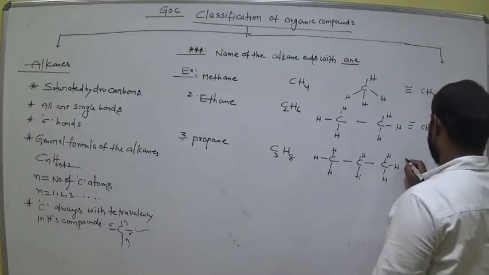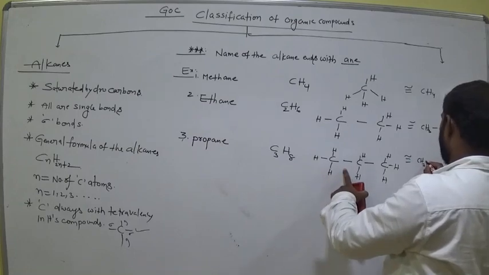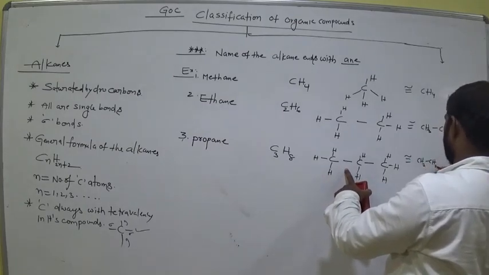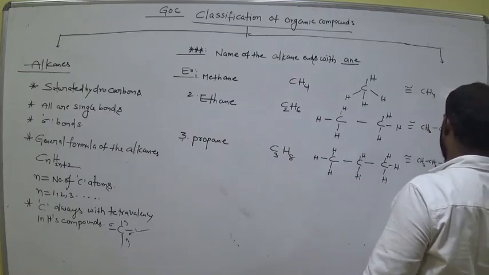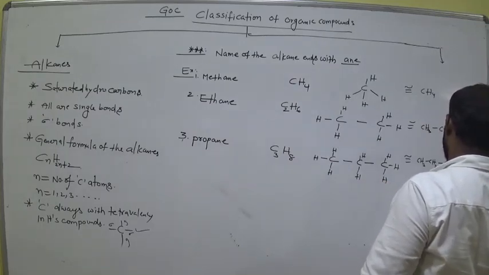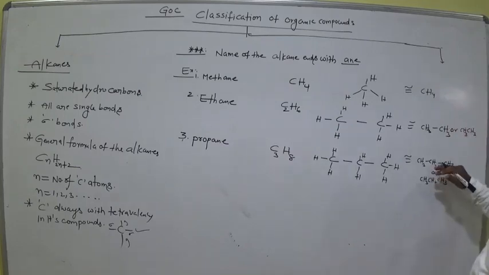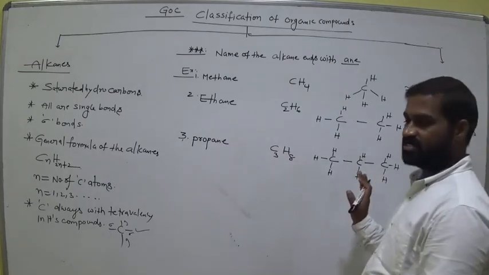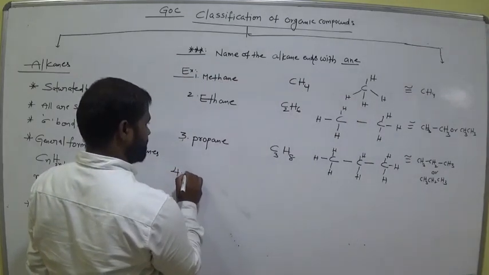Now come to this one. It is equivalent to CH3 bond CH2 bond CH3, or we can also represent it as CH3CH2CH3. These are the same. Next come to propane, after that butane.